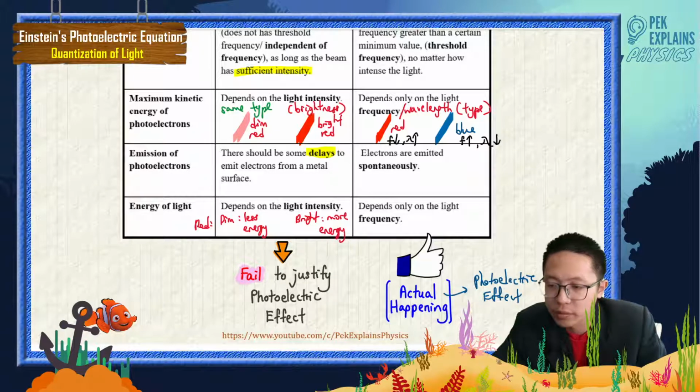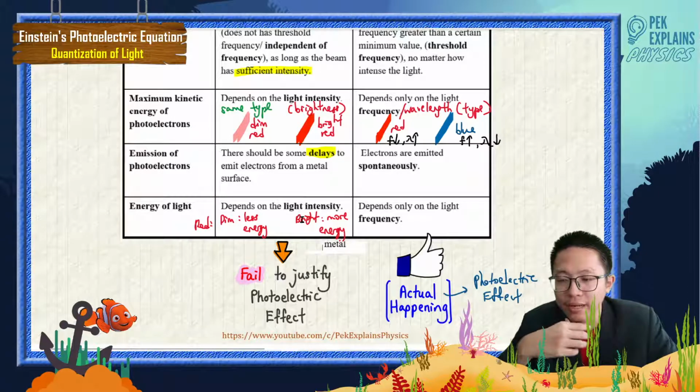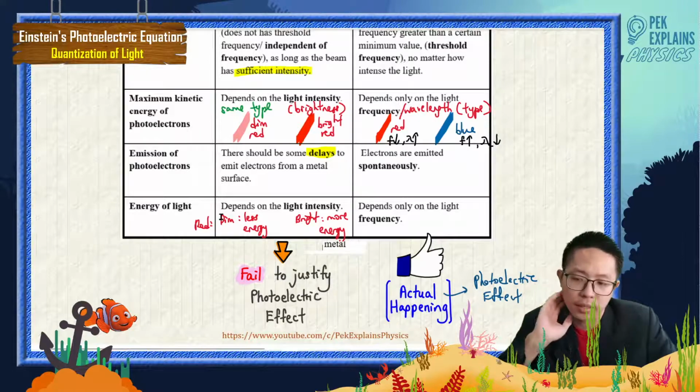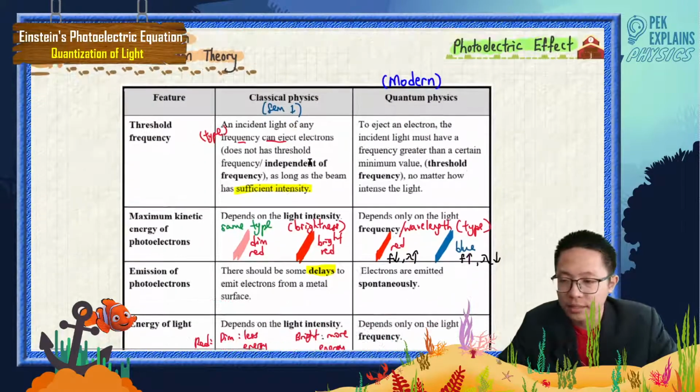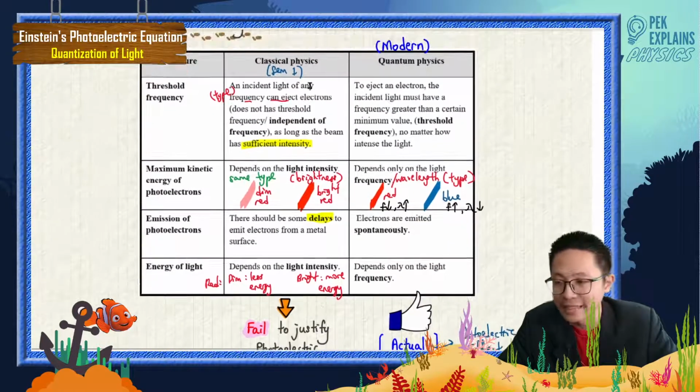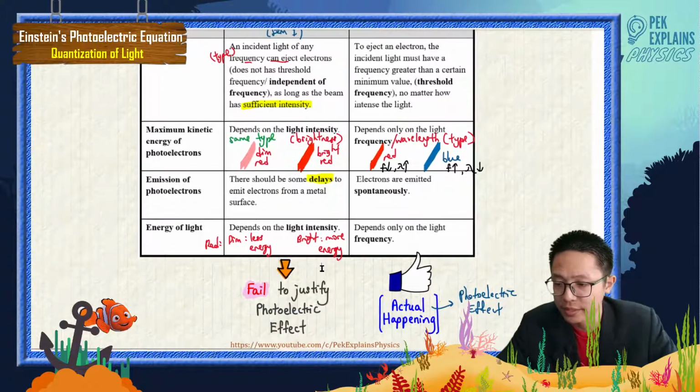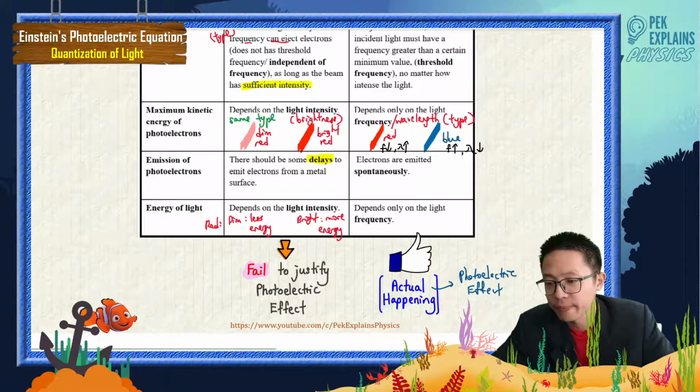The bright light has more energy, the dim light has less energy, because for classical physics, he's saying about the intensity. What is the equation for intensity? Still remember the equation for intensity?